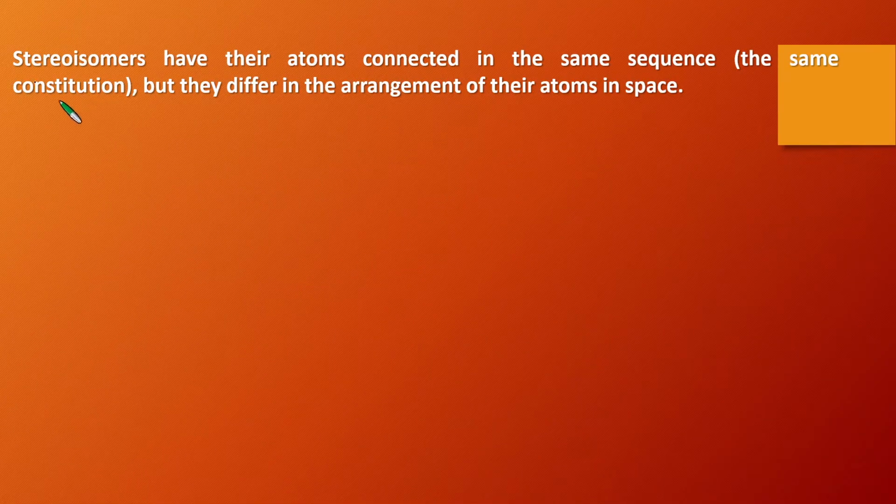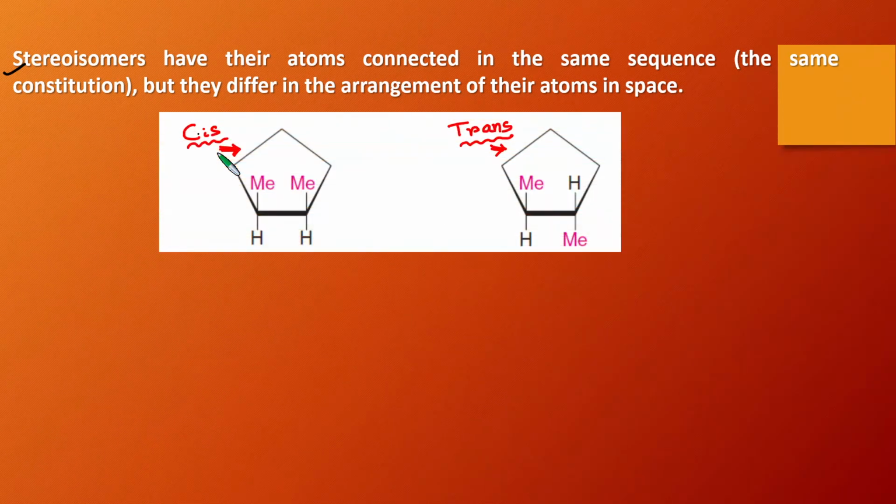Now, what is a stereoisomer? Stereoisomers have the same molecular formula and the same structure or bond connectivity. However, in case of stereoisomers, the arrangement of the atoms in space is different. So, let's see with some examples.